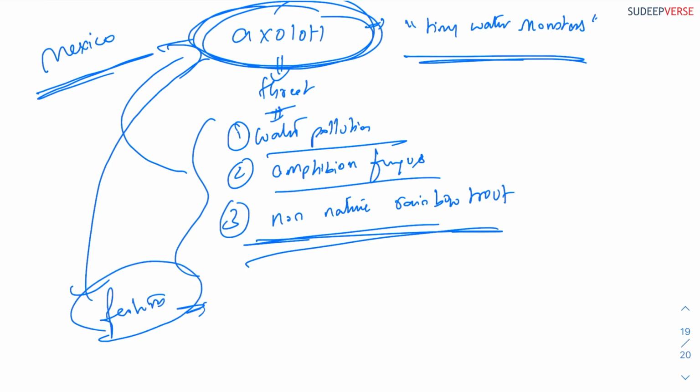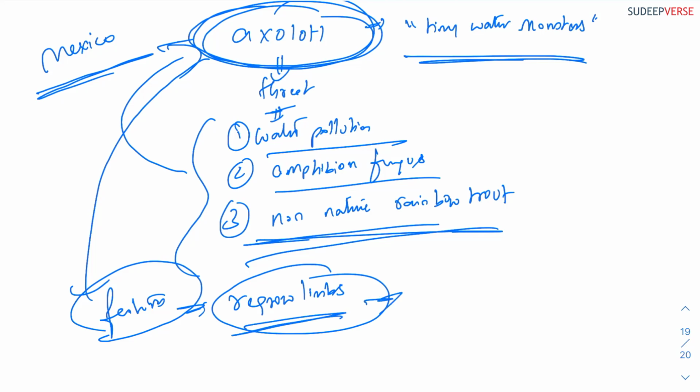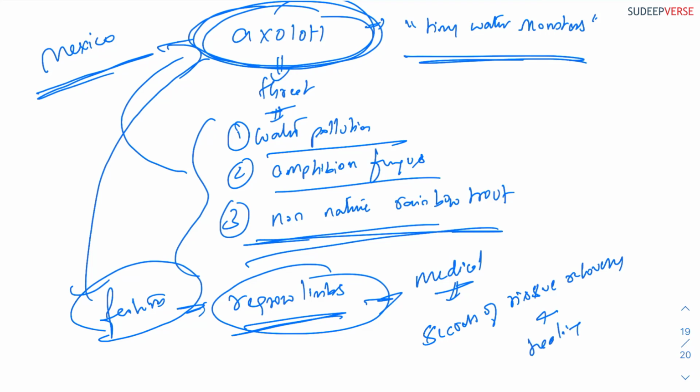One of the most important features of axolotl is that it has the ability to regrow limbs, and because it can regrow its limbs, it is of huge interest to the medical community. The reason is they are researching its secrets of tissue recovery and healing. How is it able to heal and recover its tissue and regrow its limbs? That is the interest of the scientific community, and that is why you have to know about this axolotl.